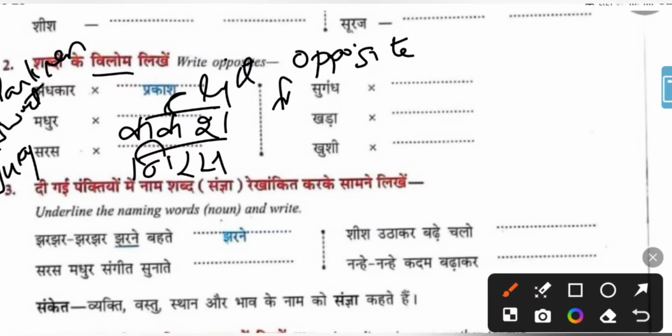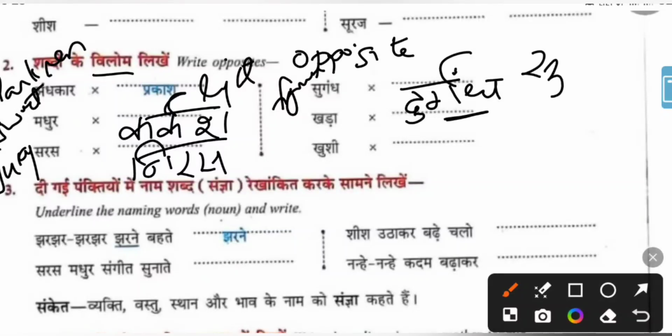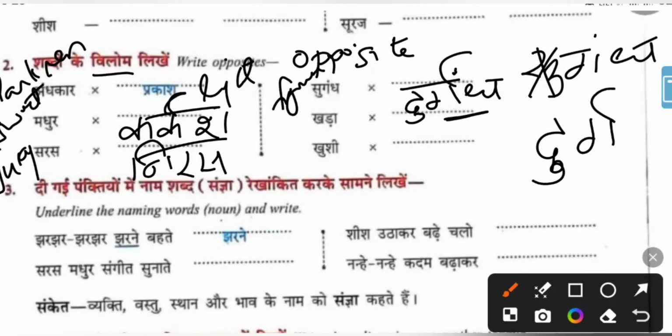Sugandh is fragrance, durgandh. So sugandh, in that you remove the su and it becomes durgandh.